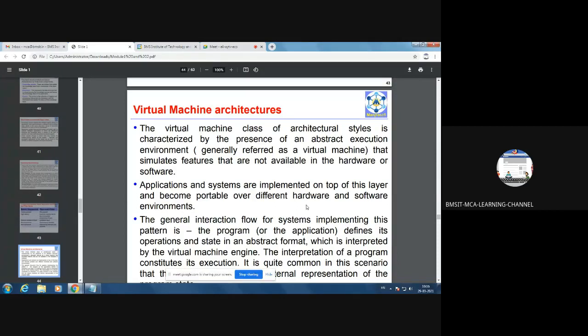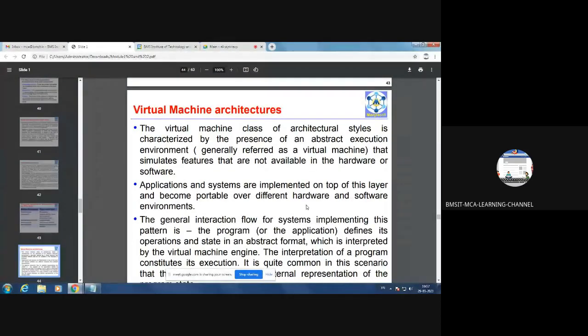By using these components, you have installed Windows, then you have installed VMware. What is VMware? That's middleware software. Upon that, further you are installing Linux and Macintosh. And now this Linux and Macintosh have become portable so that you can install them on VMware.